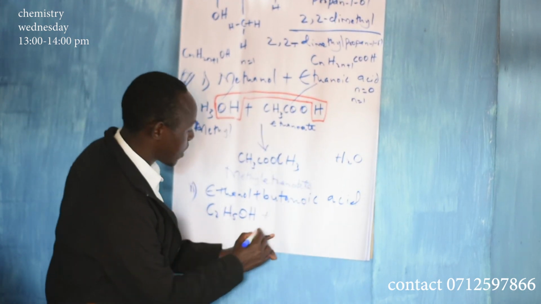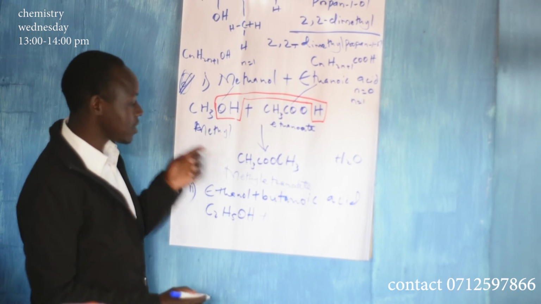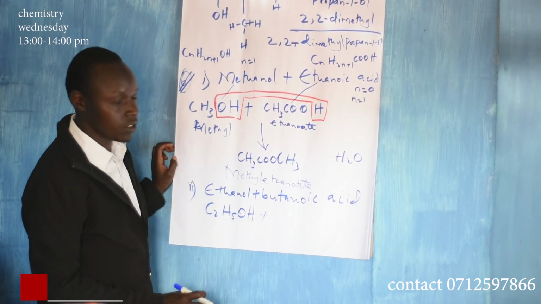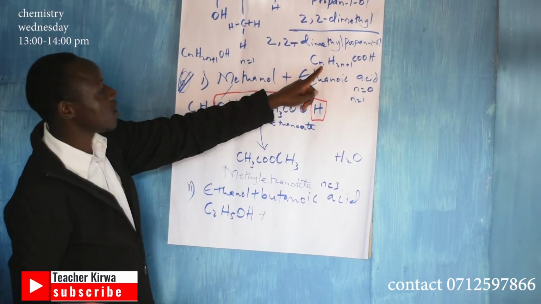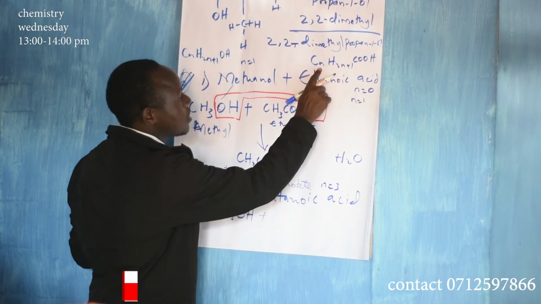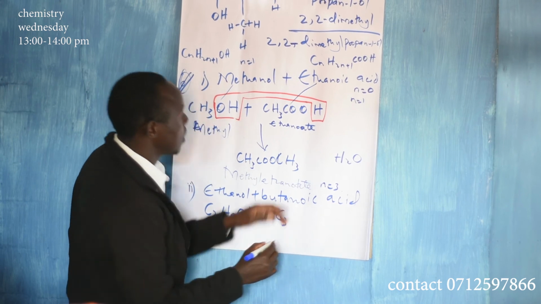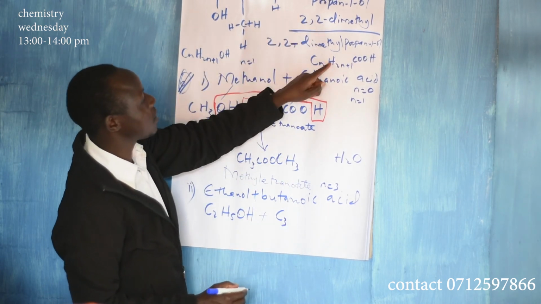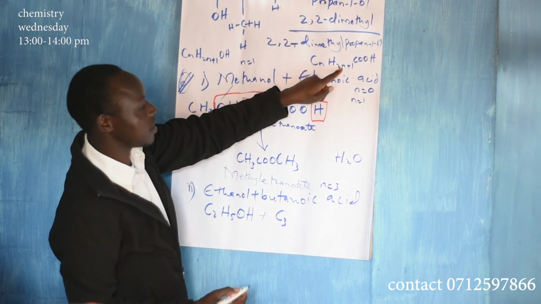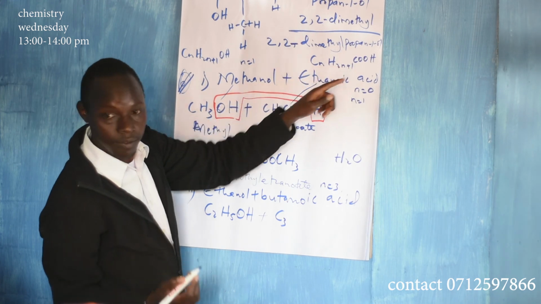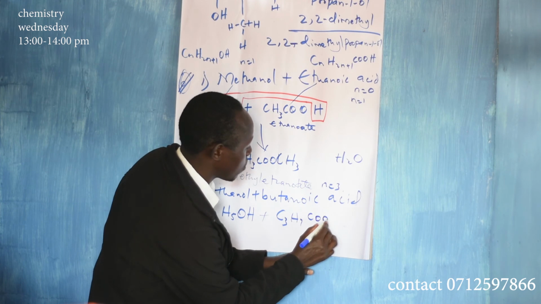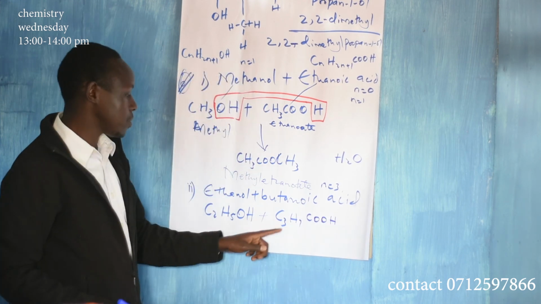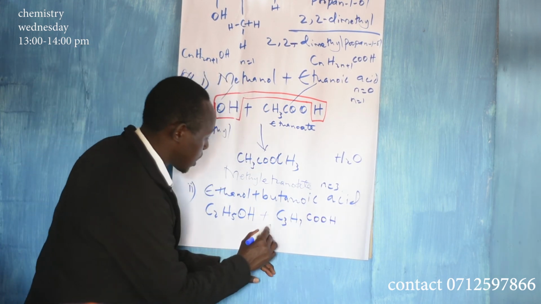Now plus butanoic acid, you have 4 carbon atoms. So this is where N is equal to 3. You will have C3, H 2 times 3 is 6 plus 1 is 7, so H7 and then COOH. This is butanoic acid. Now what does it give you?